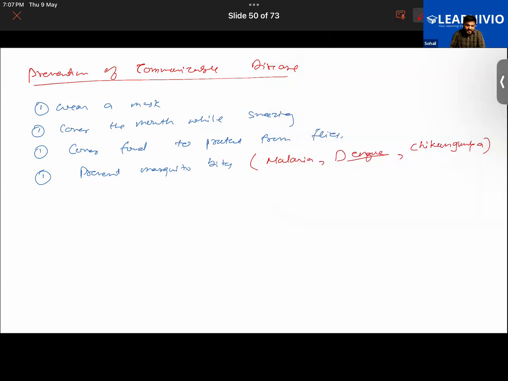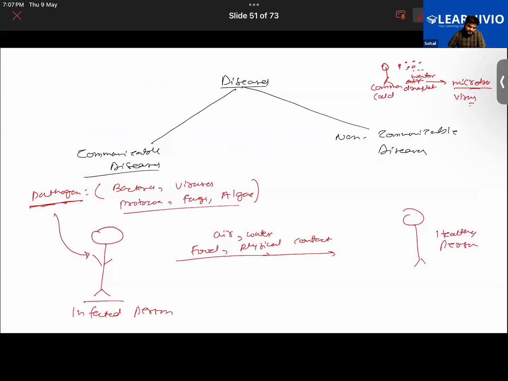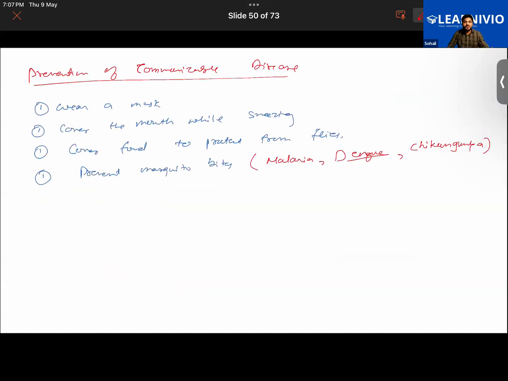Another thing is that, let's say syringes are used to give a person an injection. That syringe should not be shared with anyone else, otherwise the disease will be transmitted from this person to another person. So avoid sharing of syringes. A better way is to simply use disposable syringes. In fact, nowadays disposable syringes are used.